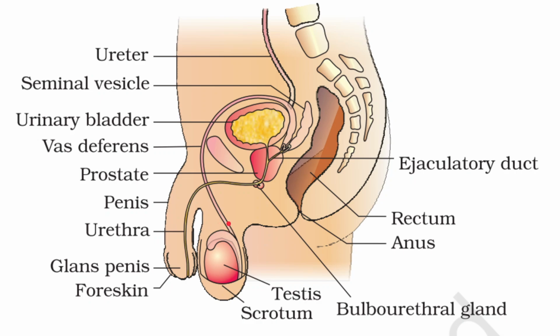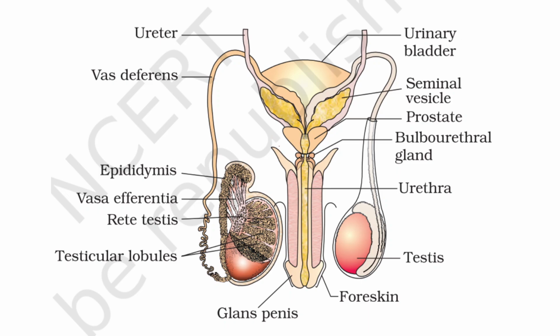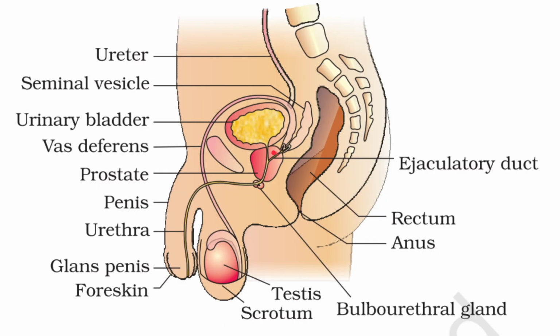So what happens here is, the vas deferens ascends to the abdomen, it loops over the urinary bladder, that is, it makes a round around the urinary bladder. Then it is going to join with a duct from the seminal vesicle. This is the seminal vesicle. You already know it is a paired structure. So in the paired structure, one from each side, the vas deferens and the duct join together to form the ejaculatory duct. You can see this is the ejaculatory duct.